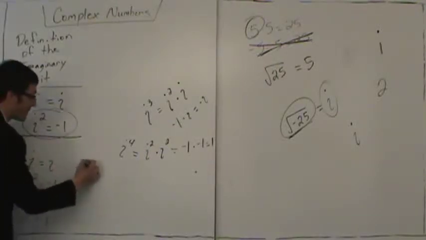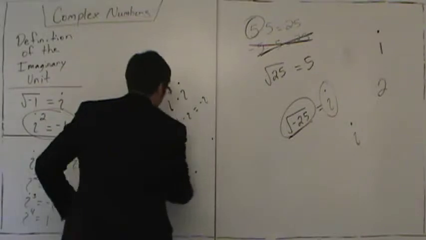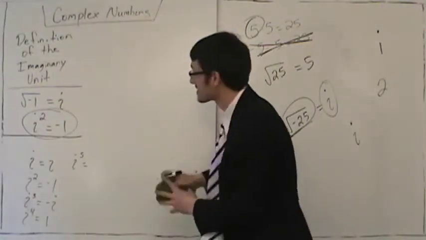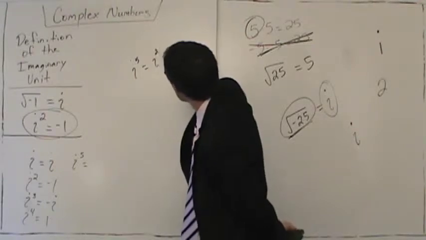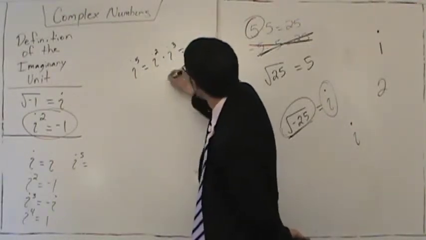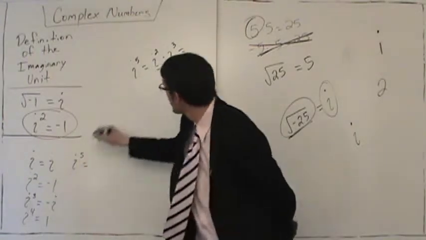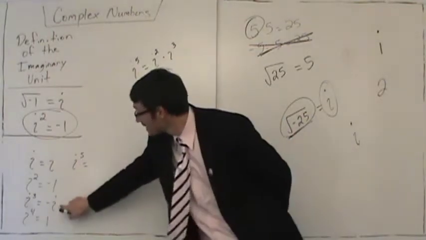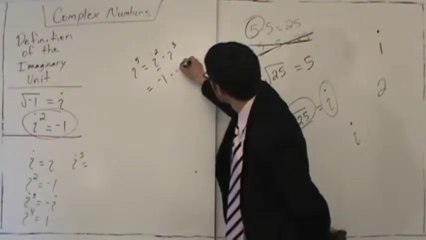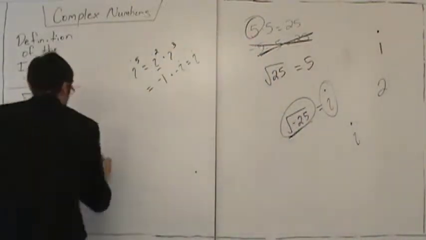Okay, so what's i to the fifth? Pick any 2, any 3, it does not matter. i to the fifth is equal to i to the second power times i to the third power. i squared is negative 1, and i to the third is negative i. And so we end up with negative 1 times negative i, which is positive i. So he says that i to the fifth is i.